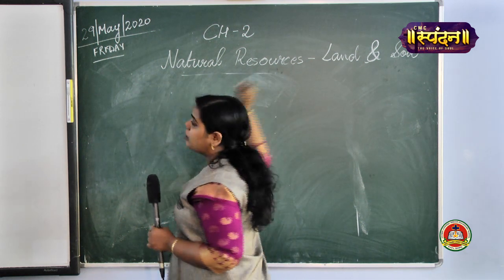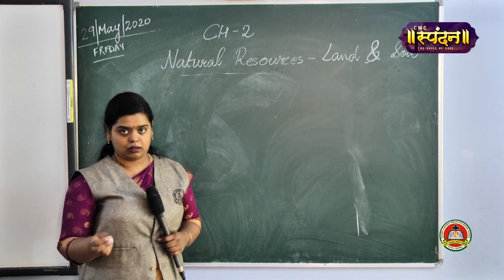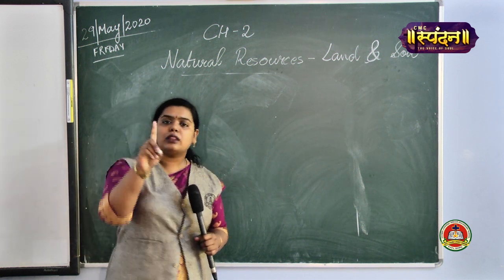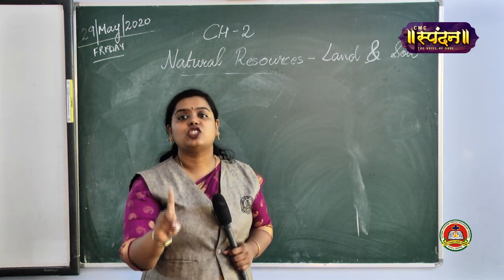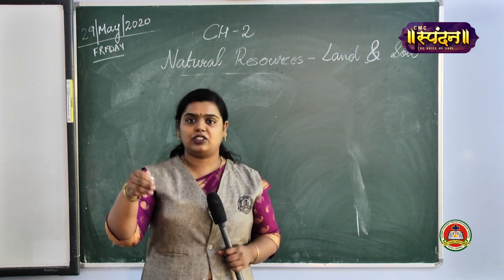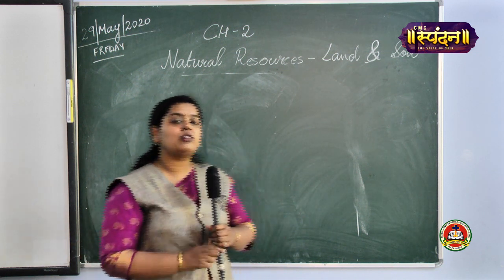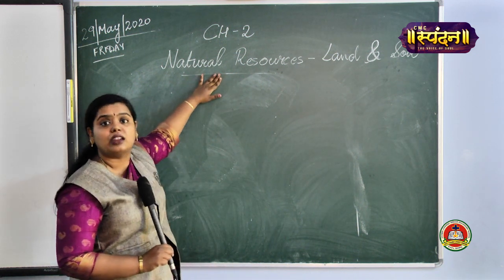Last chapter, that is your first chapter, we learned about resources and its types. Yes, in that the first resource was natural resources. We had different types of resources: natural resources, human-made resources, human resources. So the first one was natural resources.